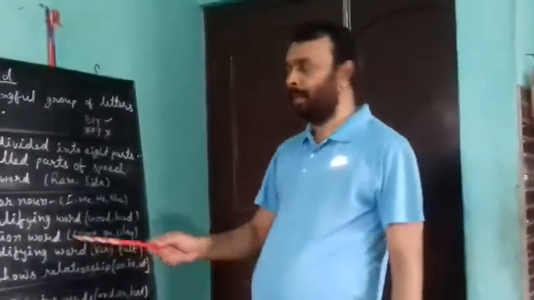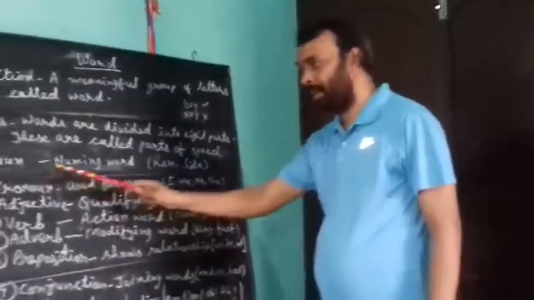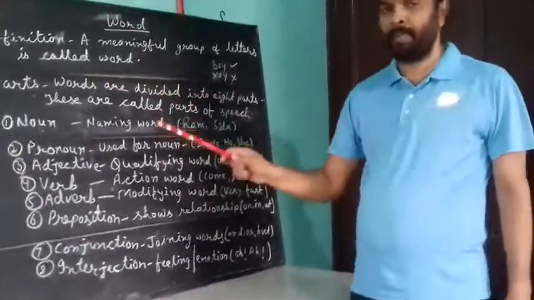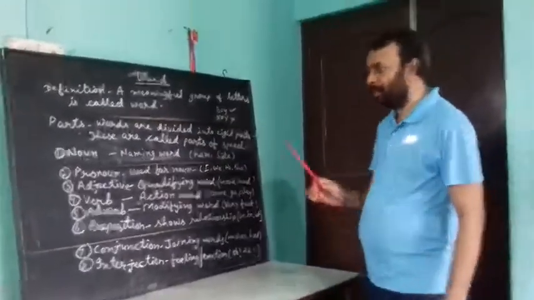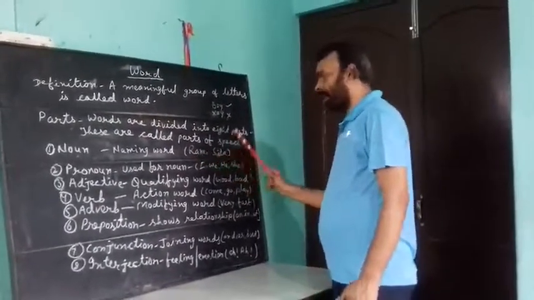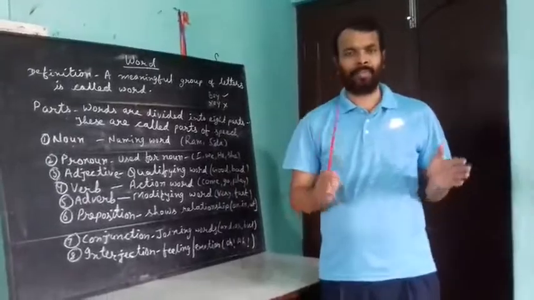One by one we will learn about these. Noun, naming word. A naming word is called a noun. You can see examples, Ram, Sita. You can give more and more examples of noun.